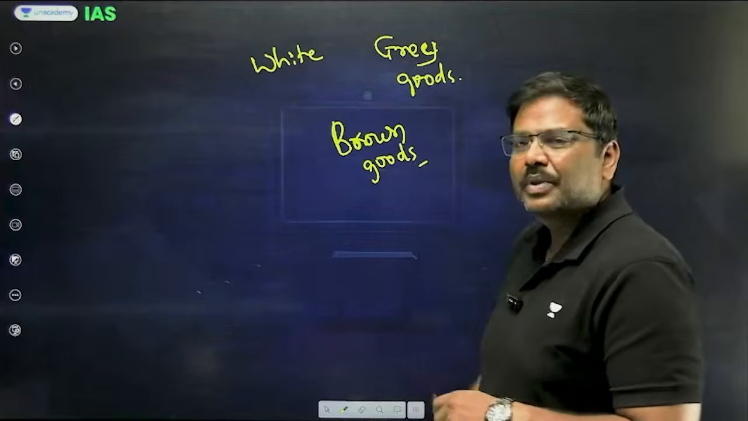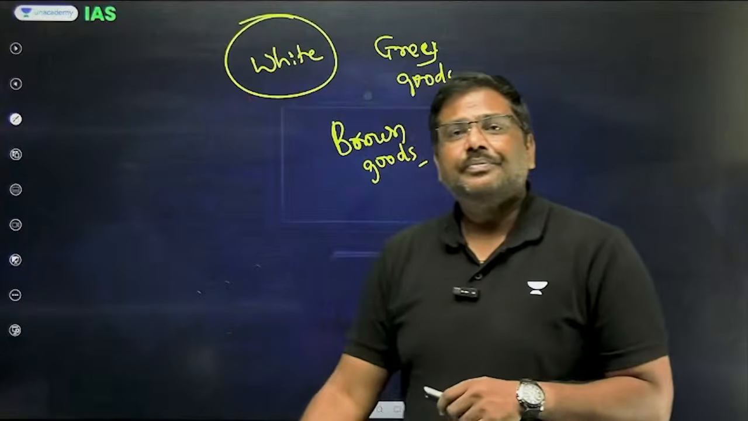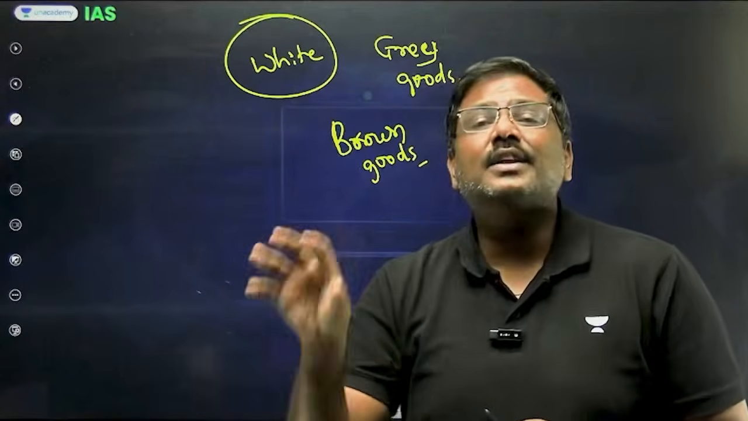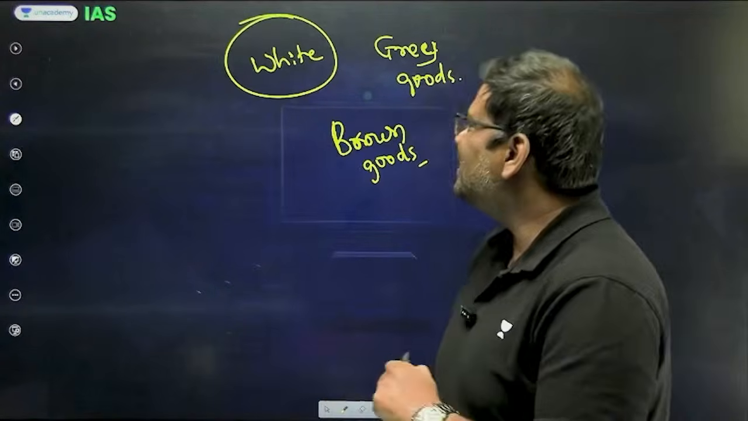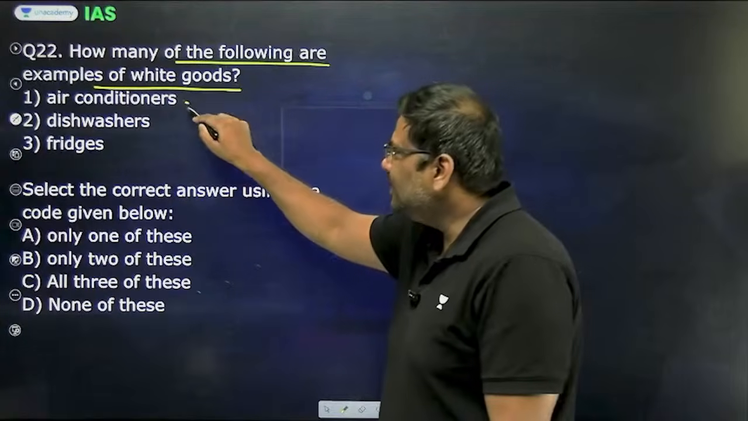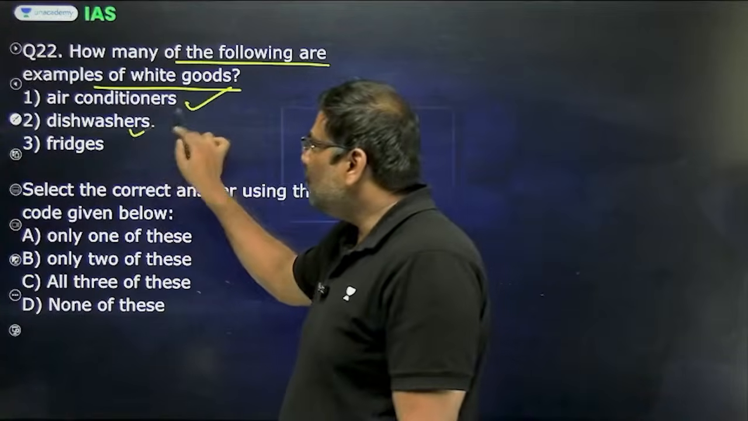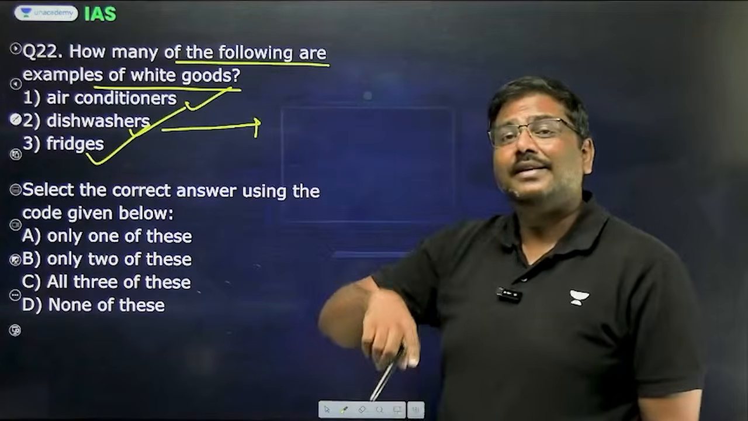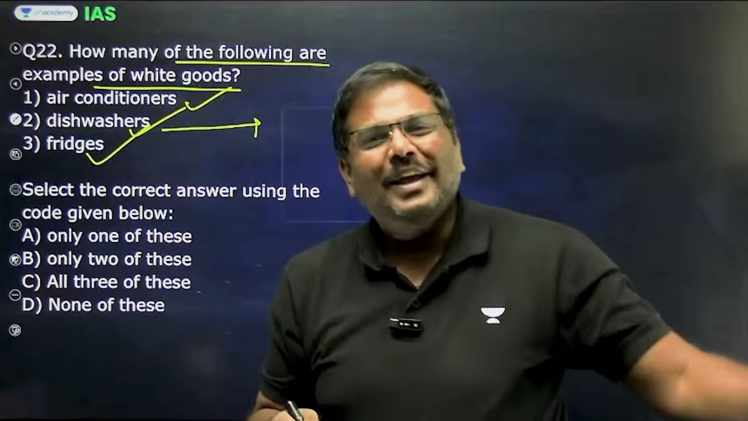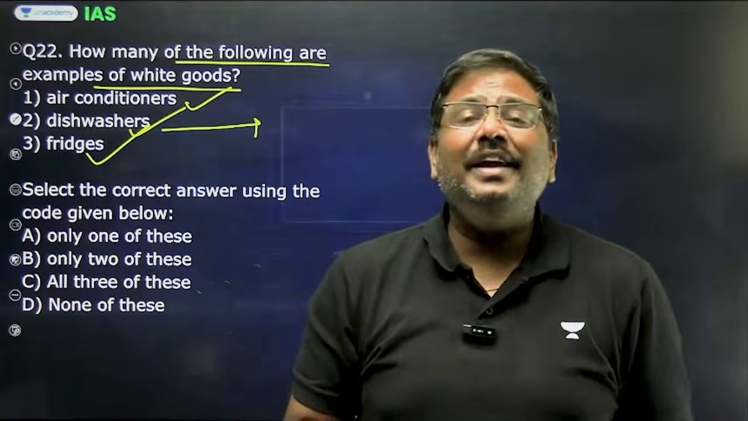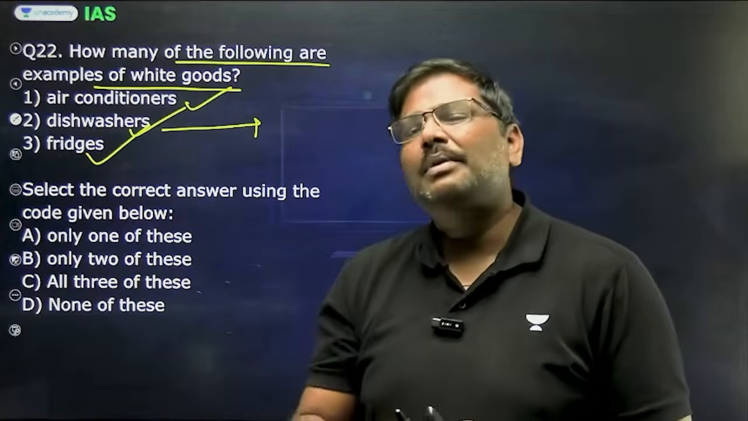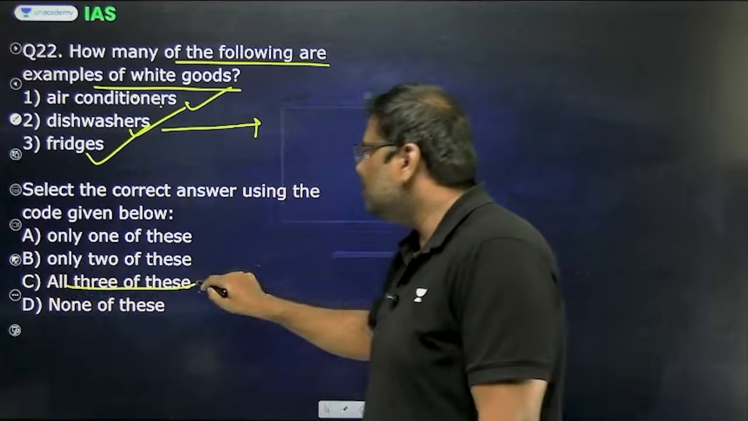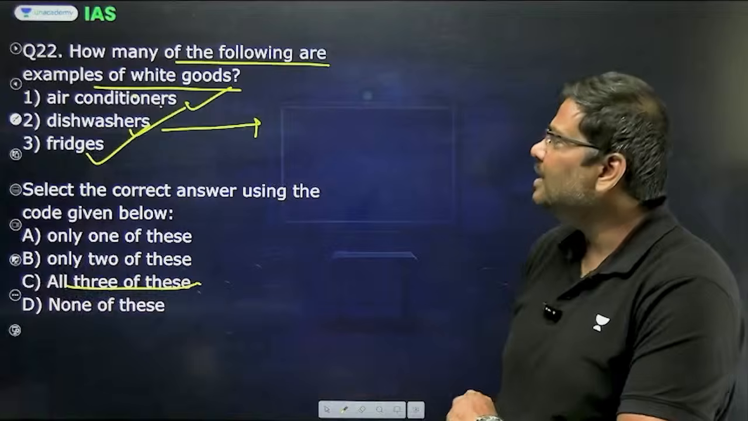Best example, TV. But what is the idea for white goods? The electronic items that we use, which are generally colored white, these are called white goods. Right? For example, air conditioner, is it white in color generally? Yes. Dishwasher, yes. Fridge, yes. All the three generally, again I am saying traditionally, don't compare it to today. Today you can get different colors, but traditionally these used to be covered with white enamel. That's the reason these are called white goods. All the three are white goods. Right option for question number 22 will be option C.